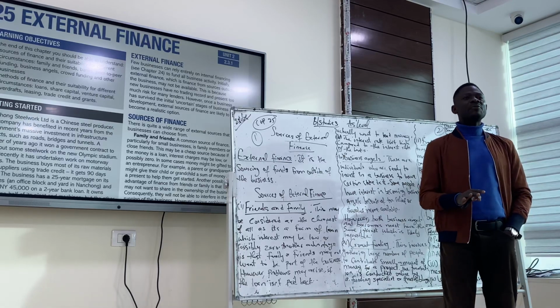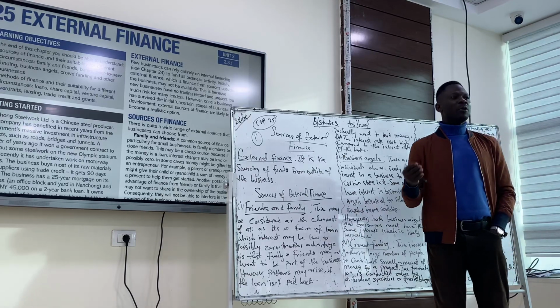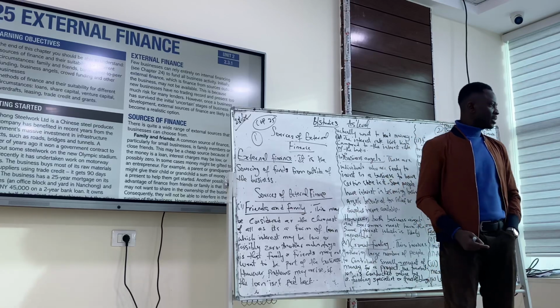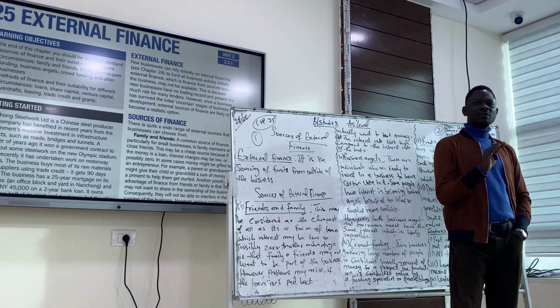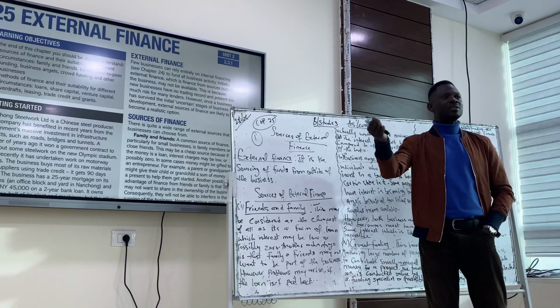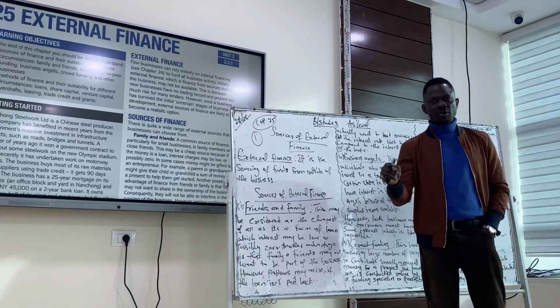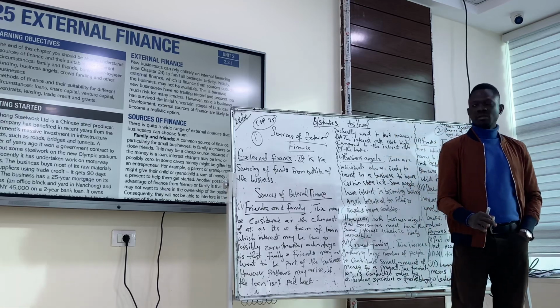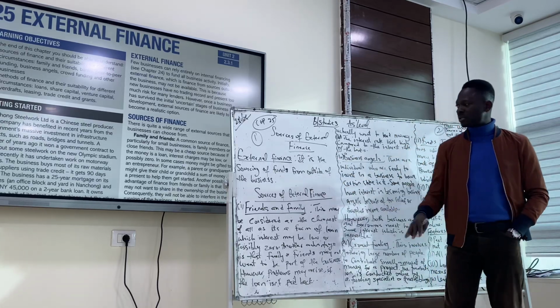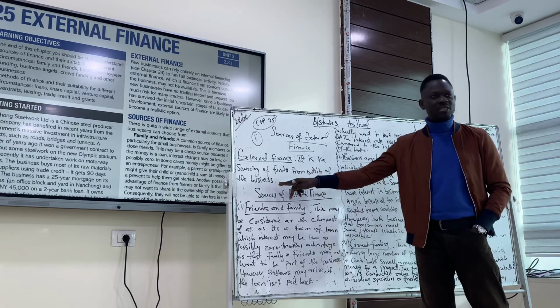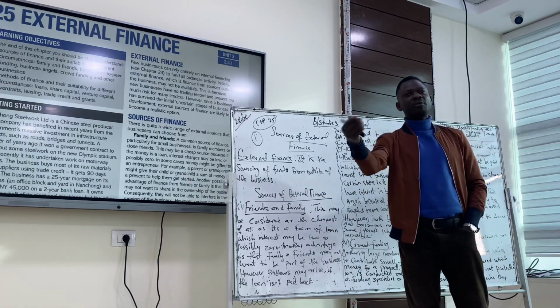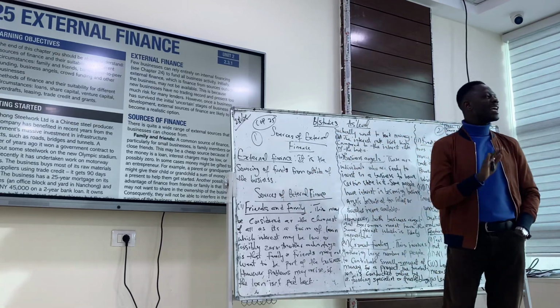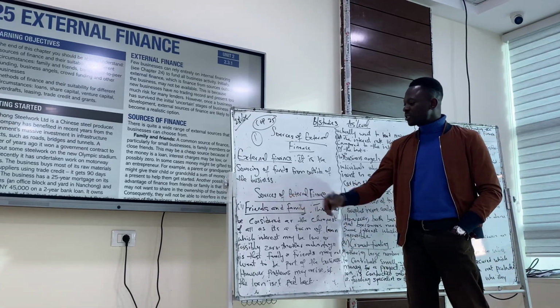When we talk about external finance, it simply means we're sourcing for fund from outside the business. We call it external because the fund we needed is from the outside of the business. Not retained profits, not sale of assets, not owners' savings. So that's what external finance is. I wrote, it is the sourcing of funds from outside of the business. It means we're trying to get money from outside of the business. That is why we call it external finance. What are the sources of external finance?